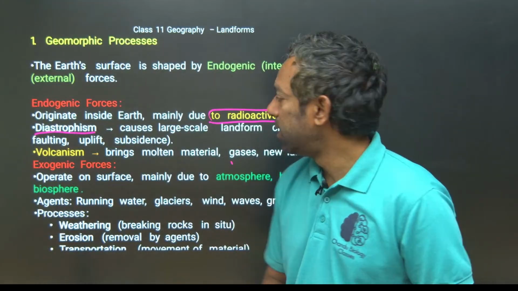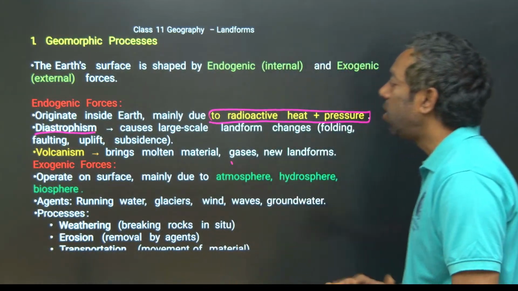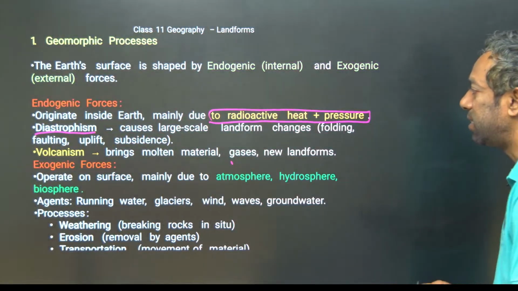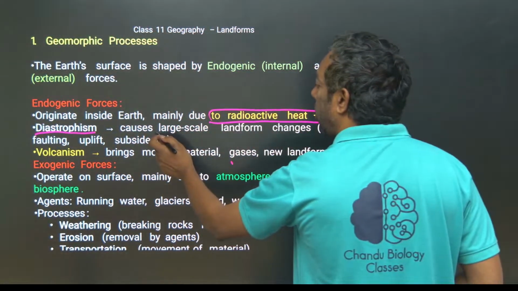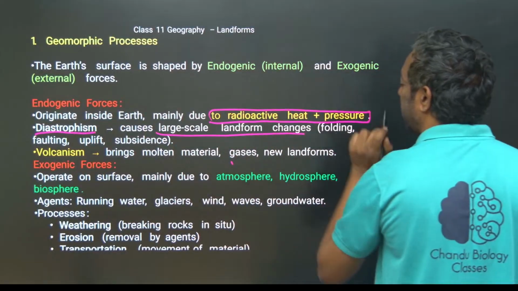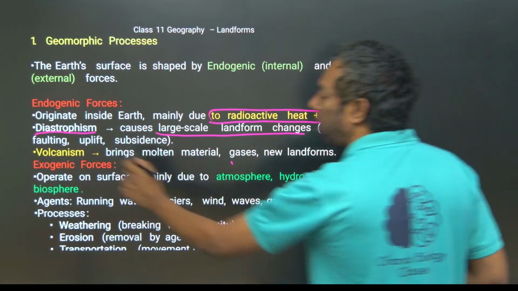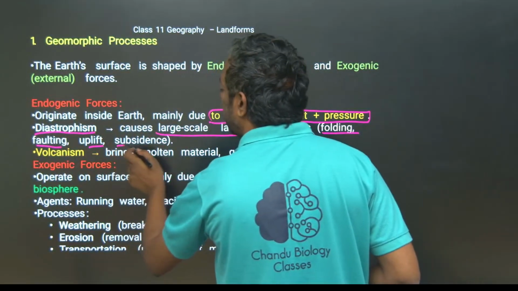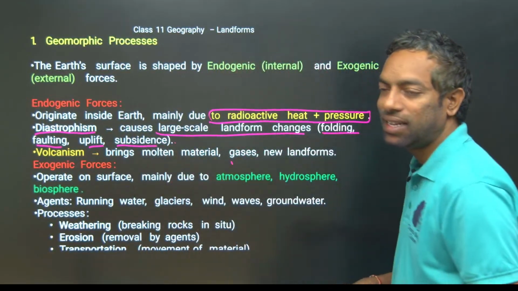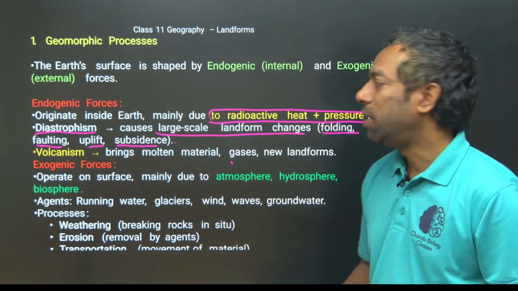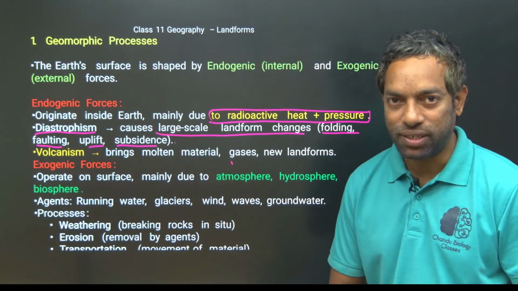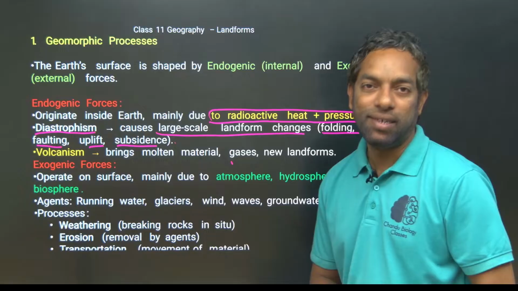It causes large-scale landform changes, such as folding, faulting, uplift and subsidence. These are the changes that take place by endogenic forces. Large-scale changes, guys.